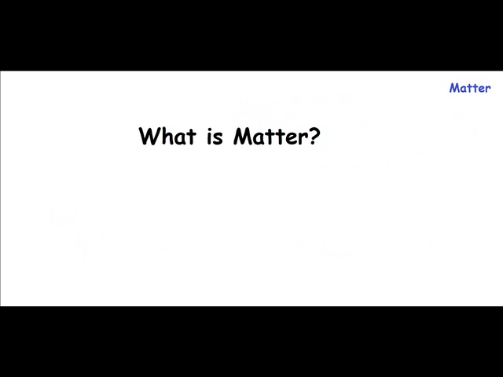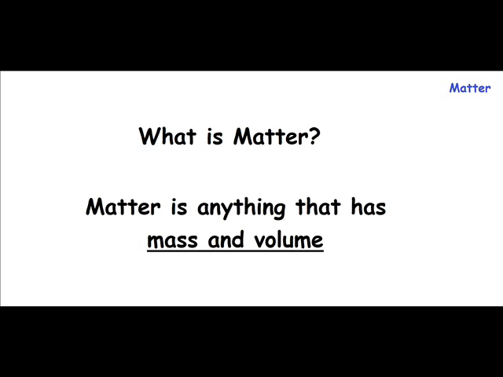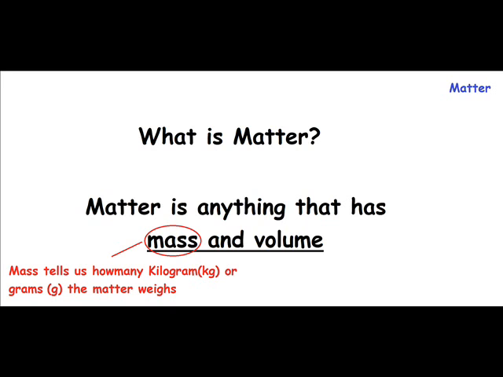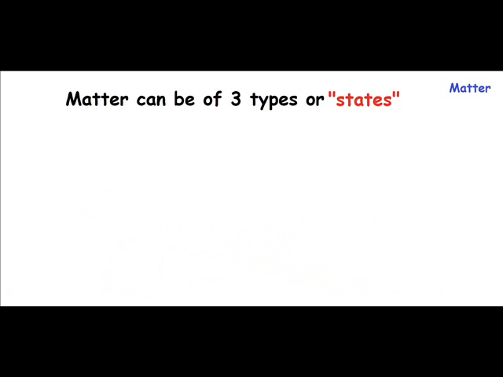So what exactly is this matter? Matter is anything that has mass and volume. Mass tells us how many kilograms or grams the matter weighs, and volume tells us how much space the matter takes. So what is matter? Matter is anything that has mass and volume. So basically everything in this world has mass and volume, so everything is matter.